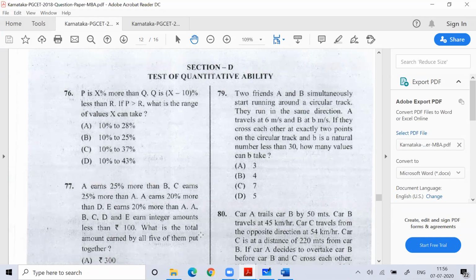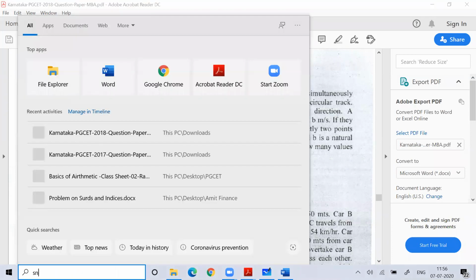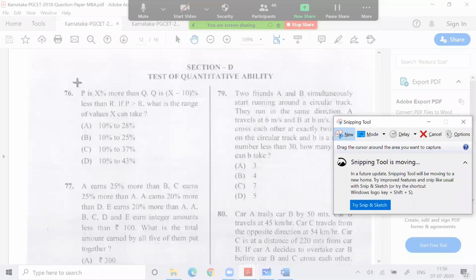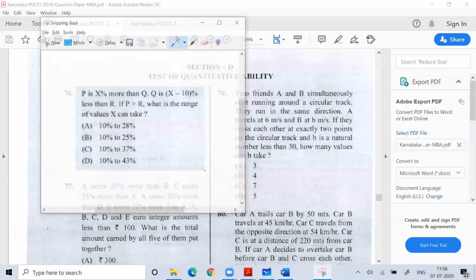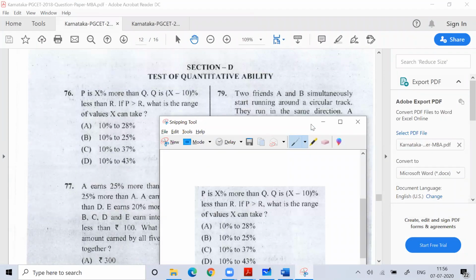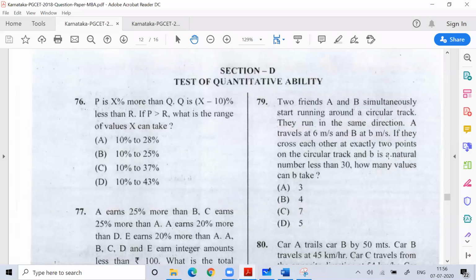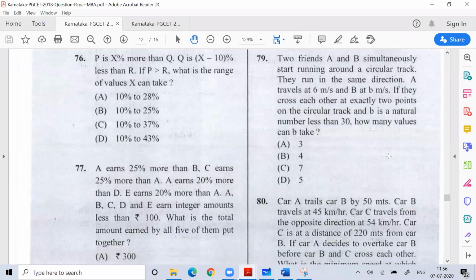Please try this question. When you're done with 76, you can try 77 after that.